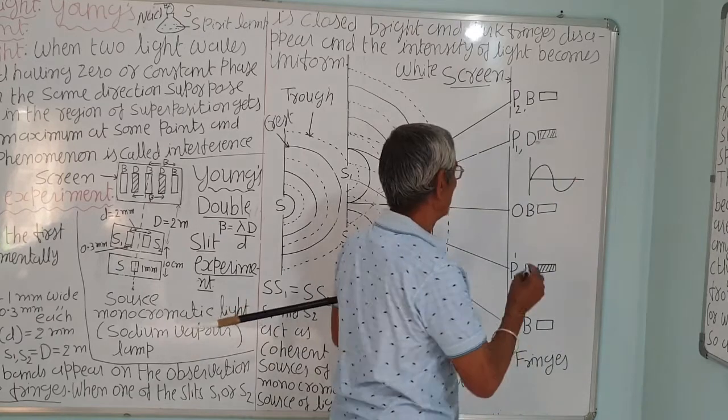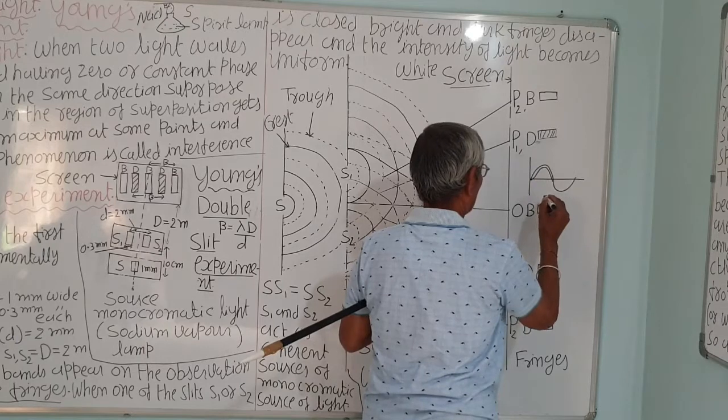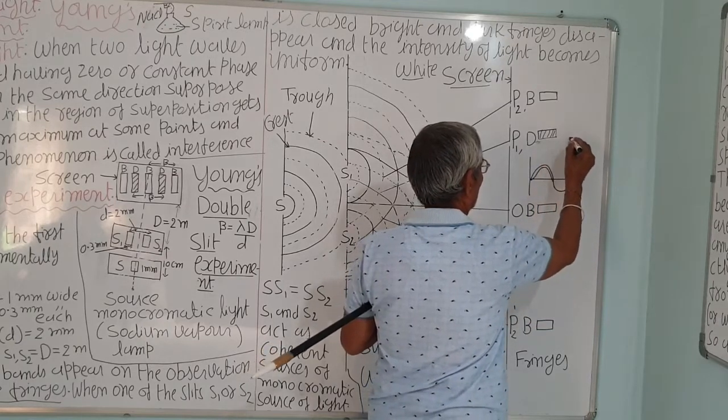If this is one wave and this is another wave, a crest superposed over a crest gives a higher crest in the resultant.